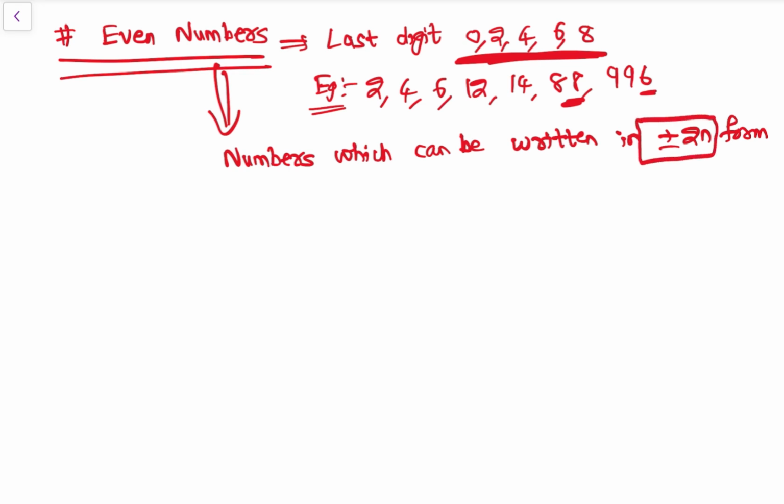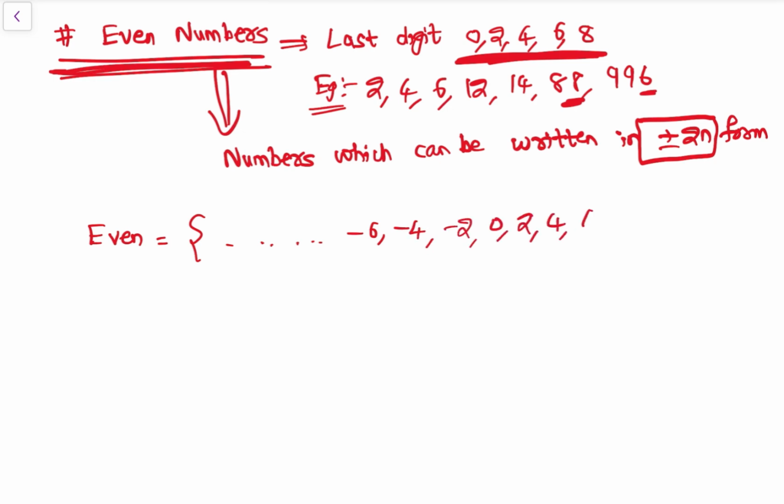See, generally हम लोग even numbers में सिर्फ positive numbers भी लेते हैं. अगर if we interpret it broadly, negative even numbers भी है. So even numbers are nothing but, ठीक है? So see, minus infinity, minus 6, minus 4, minus 2, 0, 2, 4, 6, 8, so on till infinity, right? So these are even numbers. So even numbers में negative numbers भी आते हैं, right? Then we are done with even numbers.